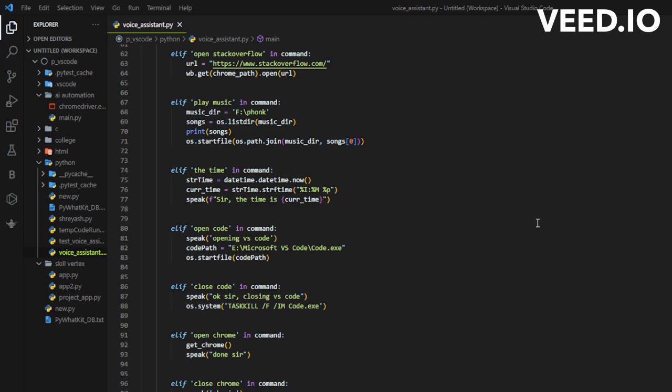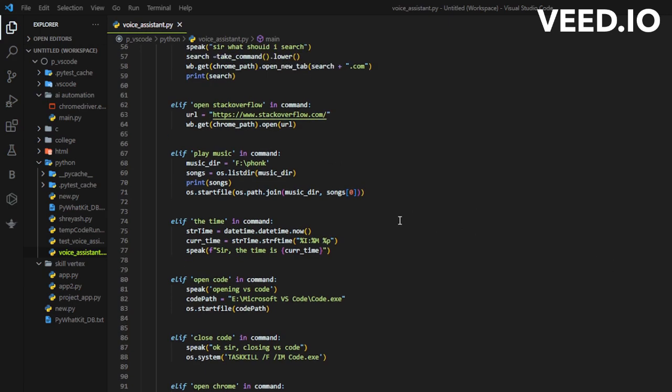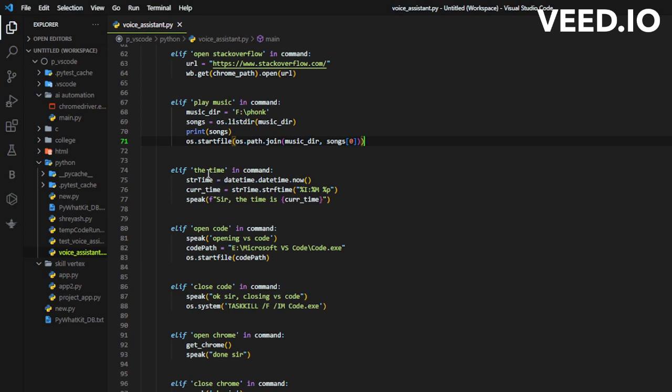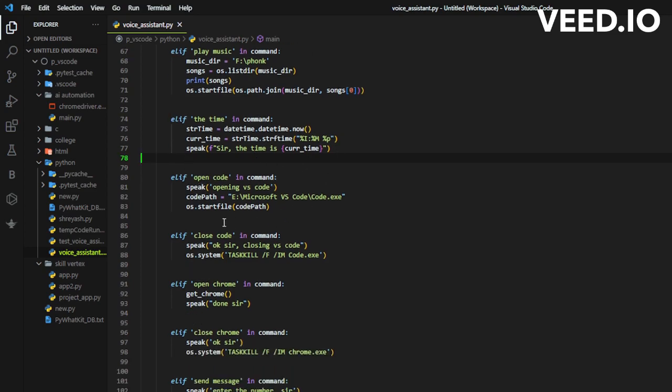So for example, you can see if a user asks the virtual assistant to play music, it will fetch into this music directory and open the first file that is present in the directory. Also, if the user asks what is the time, then it shows the output "the time is" and the current time. Also, if you want to open certain applications, like open code, for your code means VS Code, it fetches the path of that VS Code and opens it.